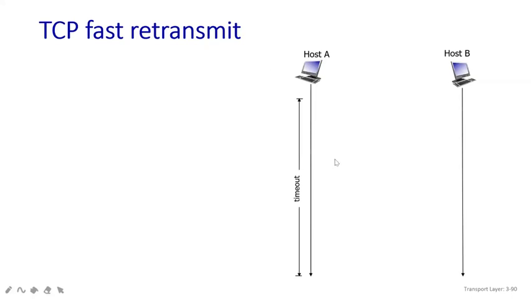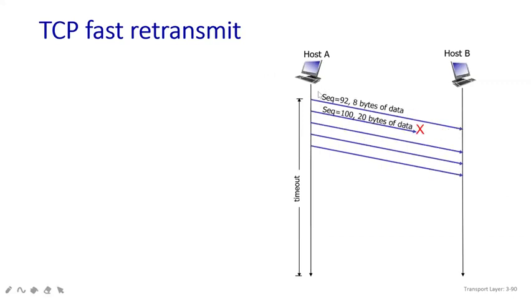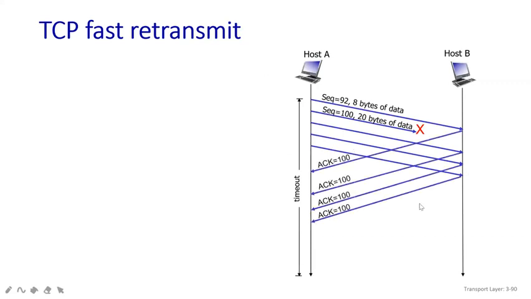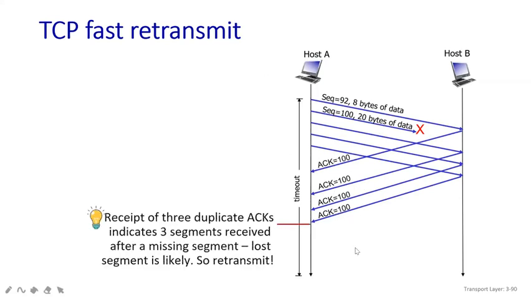What will happen here? You can see host A is there, host B is there. We are going to send the data packets. Here sequence 100 has been lost and the next sequence numbers have been forwarded to host B. It will not wait. So what will happen? Acknowledgement 100 is received. Next, the same thing is received, because 100 has been lost already. So it asks for it, since something has already been lost. That's why the acknowledgement is getting repeated, so you need to send the packets once again.